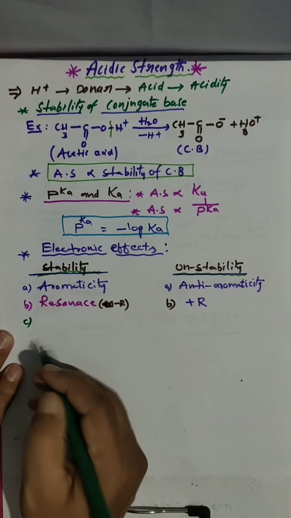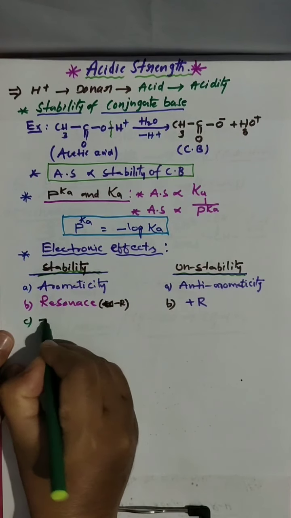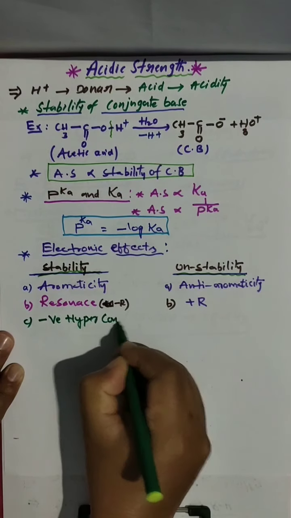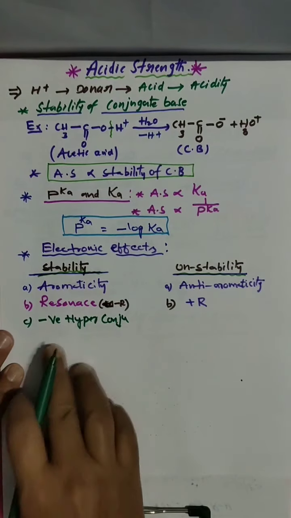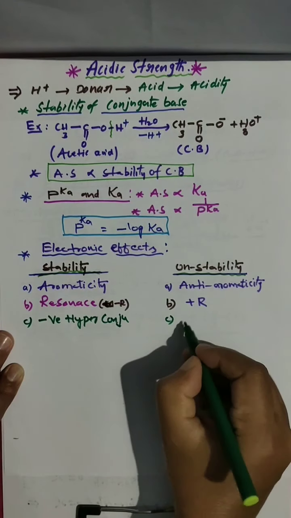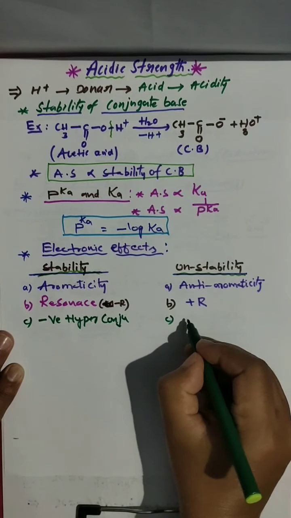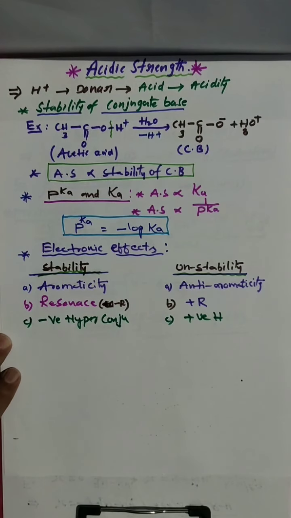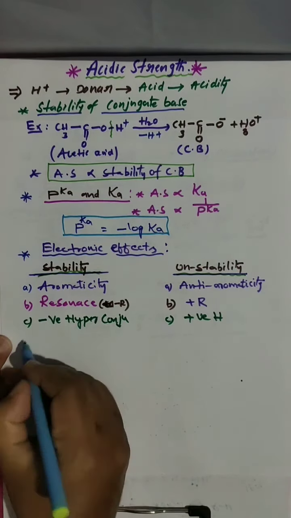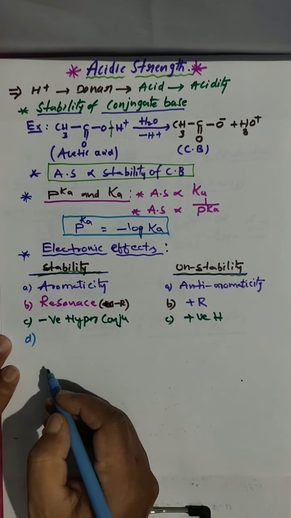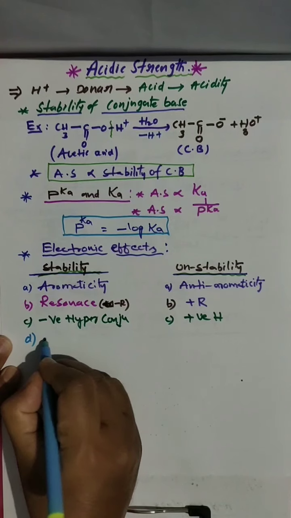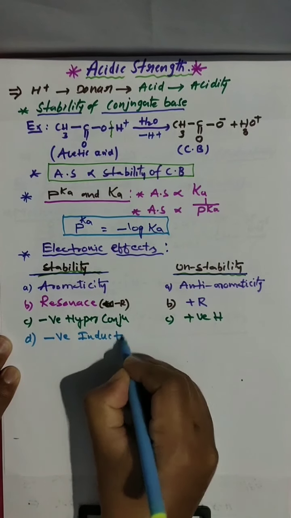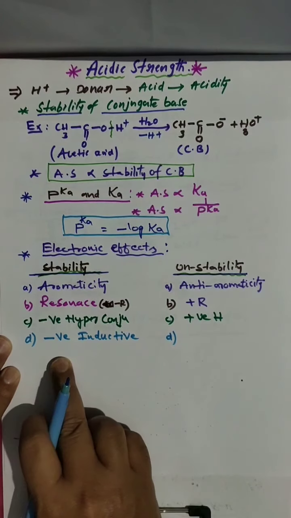Next, if the given compound shows negative hyperconjugation, that is stable, and if it shows positive hyperconjugation, that is unstable. Next, if the given compound shows negative inductive effect, that is stable.